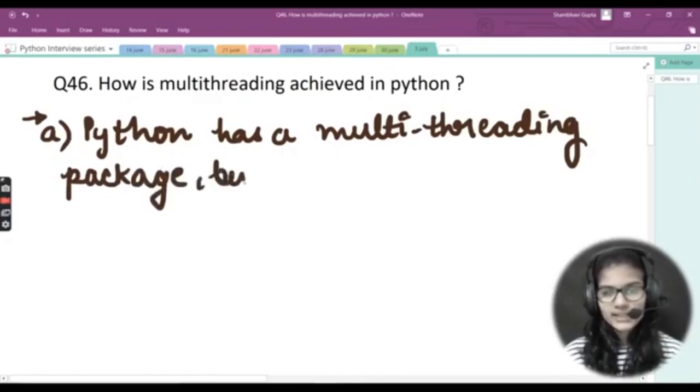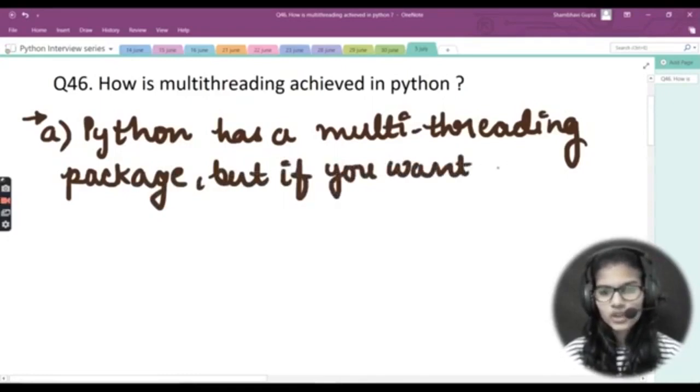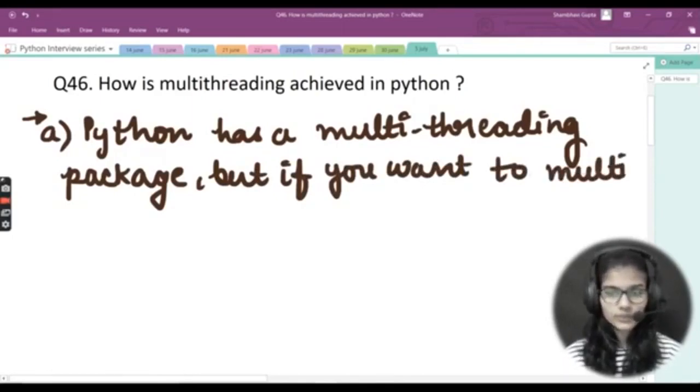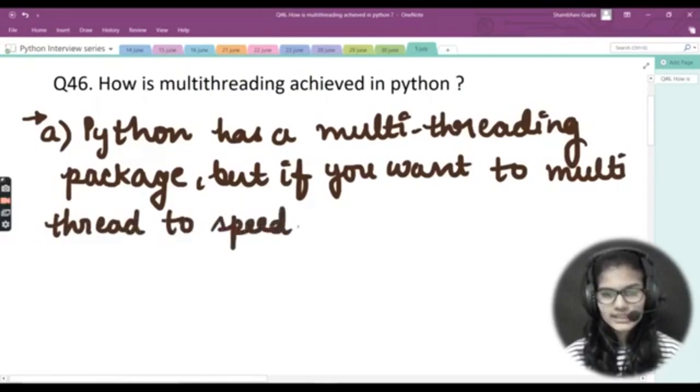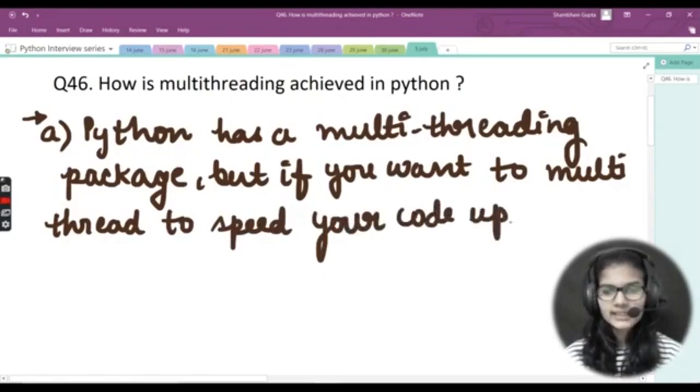But if you want to multi-thread, now basically why do we multi-thread? There are many cases for multi-threading. But if you want to multi-thread to speed your code up, then it's usually not a good idea to use it.